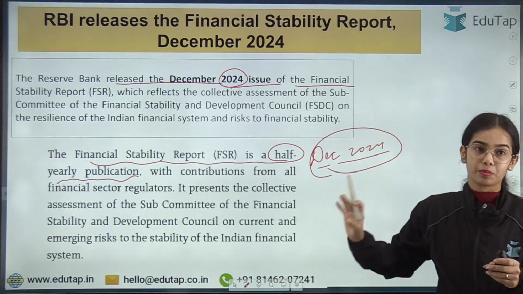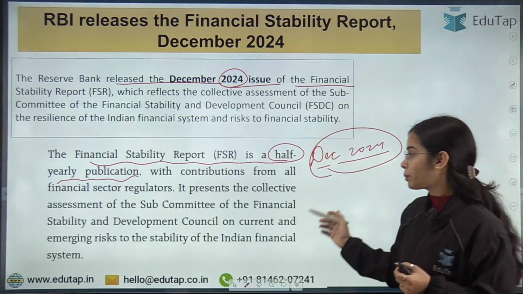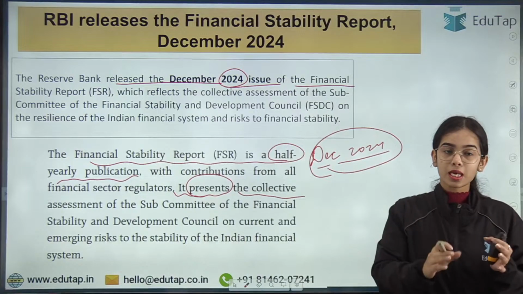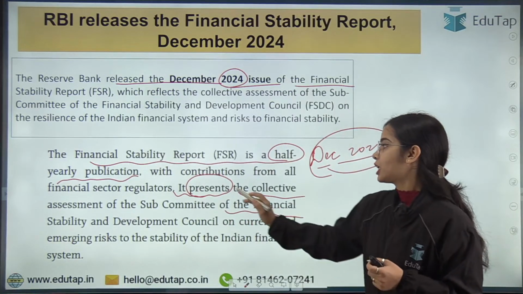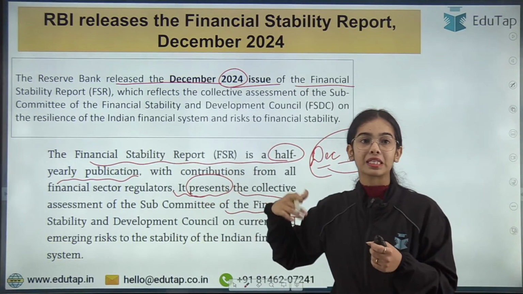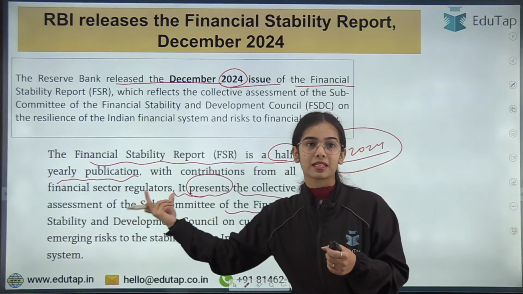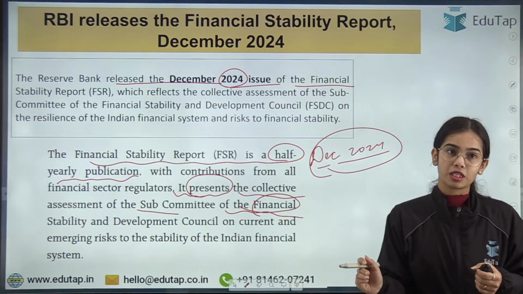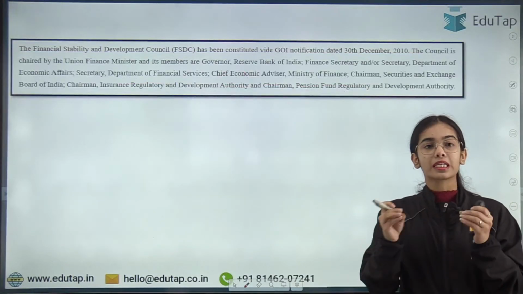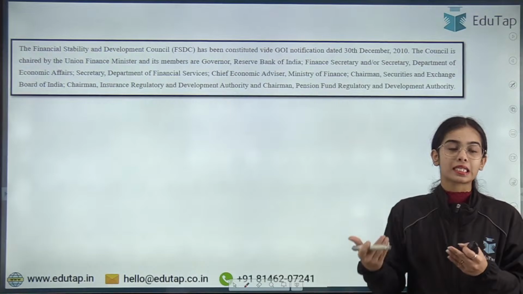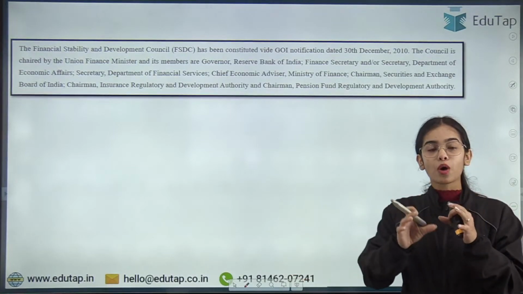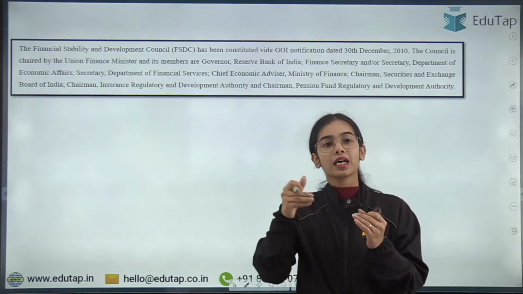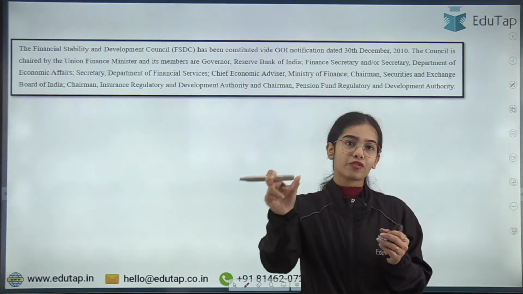Now this report presents the collective assessment of the subcommittee of the FSDC. So this report presents the collective assessment that is done by the subcommittee of the Financial Stability and Development Council.